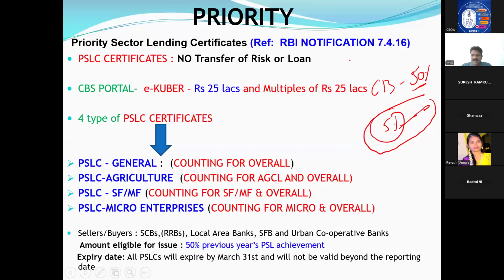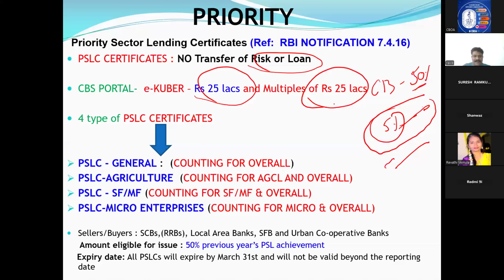You are transferring some agriculture sector achievement you have made extra, or total priority achievement, by way of certificate to another bank. But it doesn't mean that you are transferring risk or the loan. Please remember that the loans I have are not transferred to you. If the loan goes bad, the risk of that loan is mine, not yours. It's not like that. Only for PSLC certificate calculation will they take that. Okay. The minimum amount a bank can sell is 25 lakhs, and in multiples of 25 lakhs we can sell.